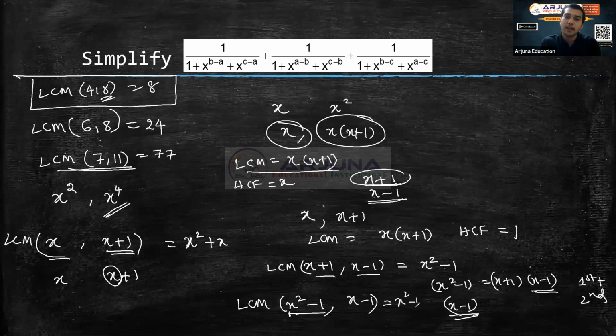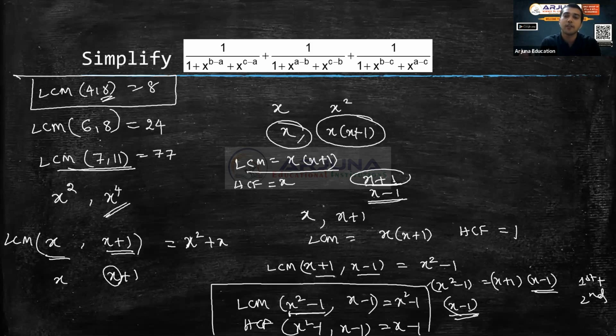And what is the HCF of this? The HCF of x square minus 1 and x minus 1: what do they have common here? x minus 1 is common. So I have to write HCF is x minus 1, LCM is x square minus 1. Understood this? This is a very simple one, but very minute, because a little mistake can happen.